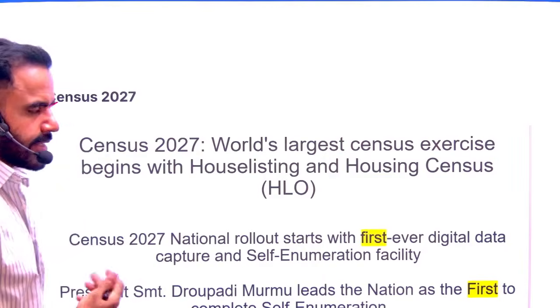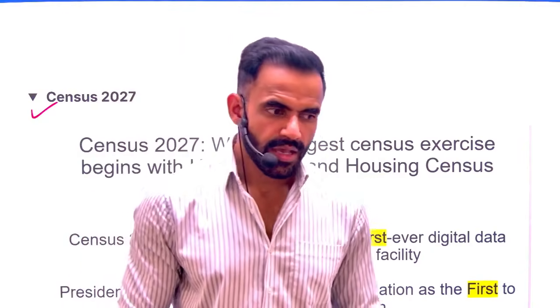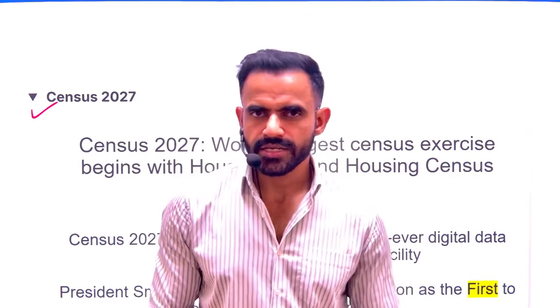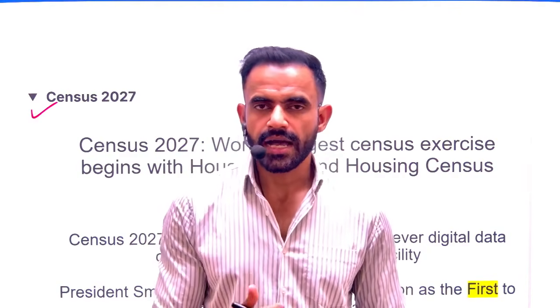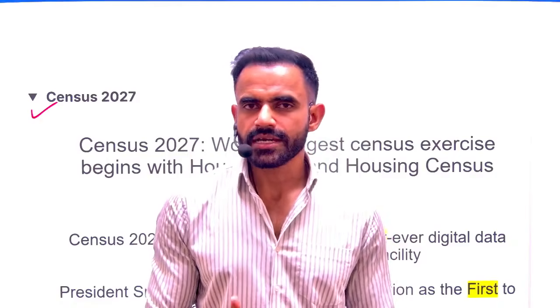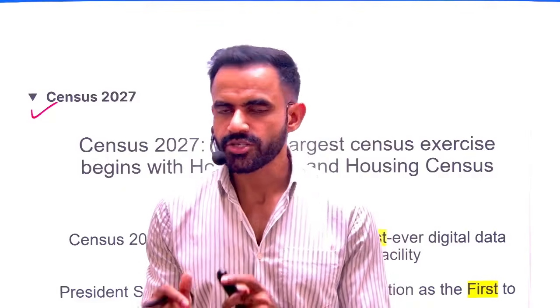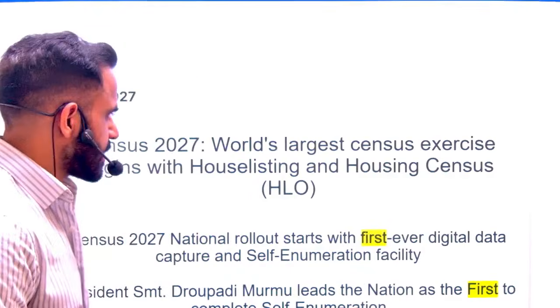Next topic is related to Census 2027. First thing first, please remember two things. One is caste survey and one is census. Caste survey can be conducted by various state governments, for example, Bihar, Karnataka, Telangana, they have conducted their caste survey. On the other hand, census is in the domain of the central government. Okay. Now, the 2027 census is going to be the 16th census.